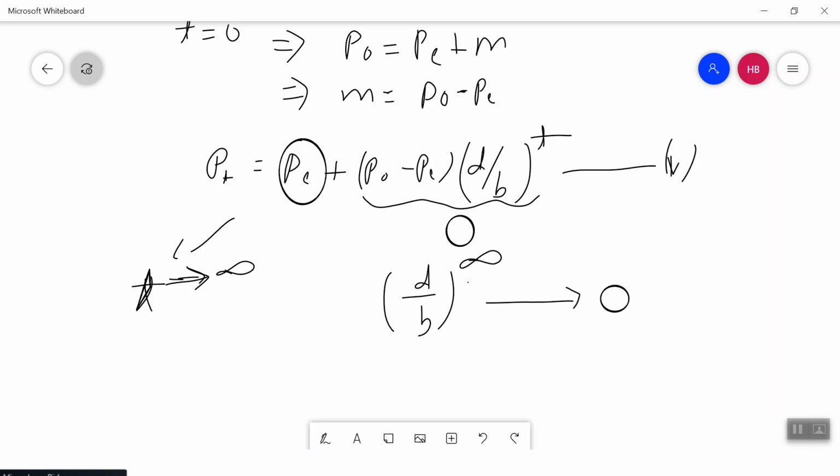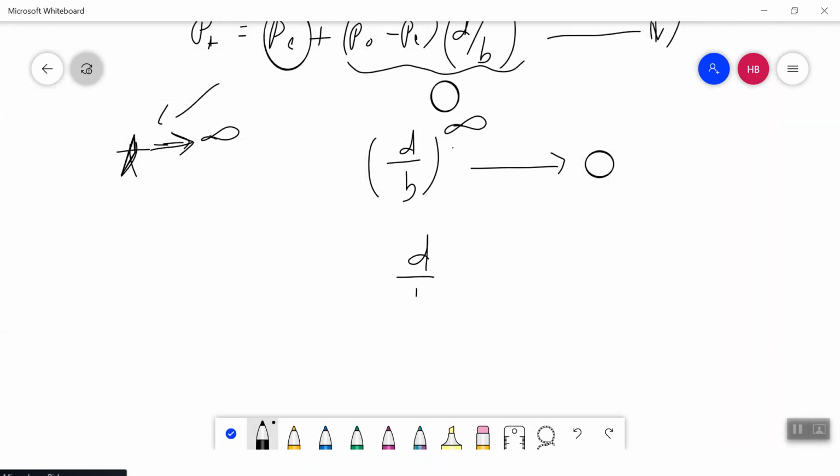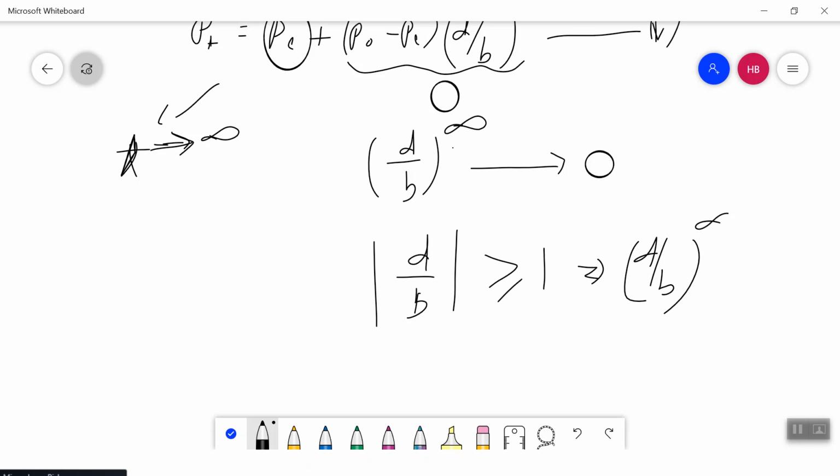Now, as we know in the mathematical formula, if you take the modulus of d by b, and it is greater than or equal to 1, then (d by b) to the power infinity will always approach infinity. If that is the case, you will not be able to achieve the equilibrium price. So in order to make (d by b) to the power infinity go to 0, d by b has to be less than 1.